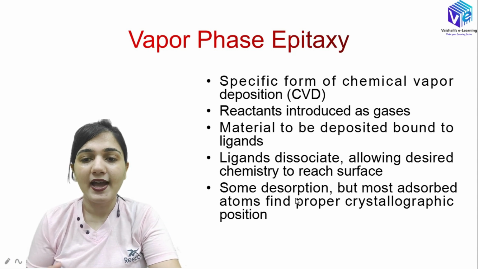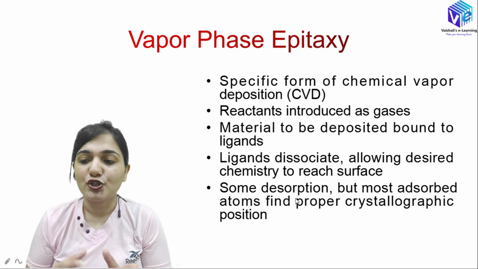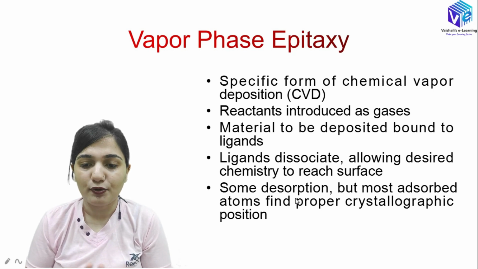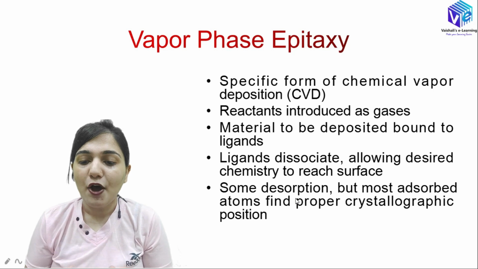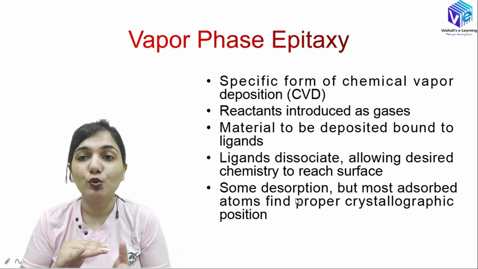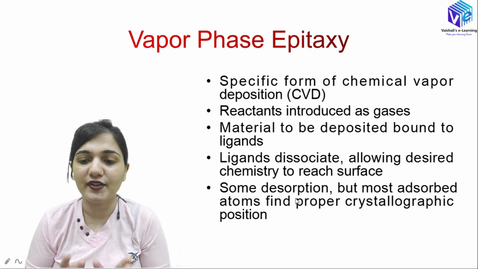So now here, as the name suggests, all of the reactants are introduced as gases, and the material to be deposited should be bound to the ligands. So ligands dissociate and then we will be allowing the desired chemistry to reach the surface. I will be telling you all of these things with the help of the figures.